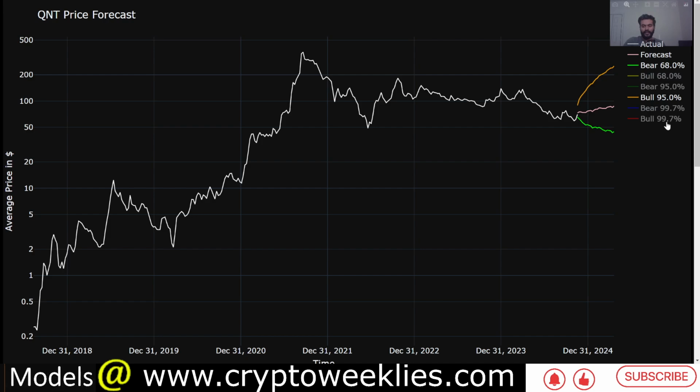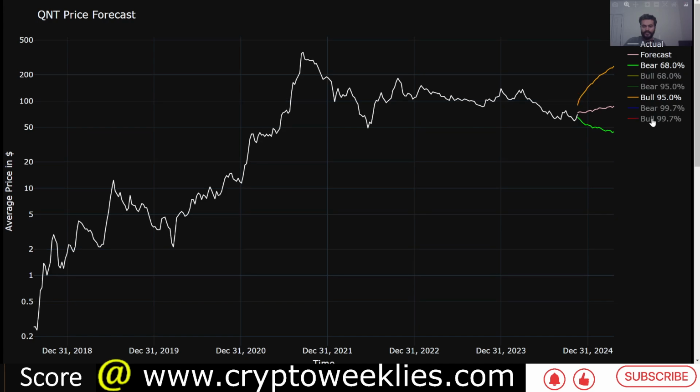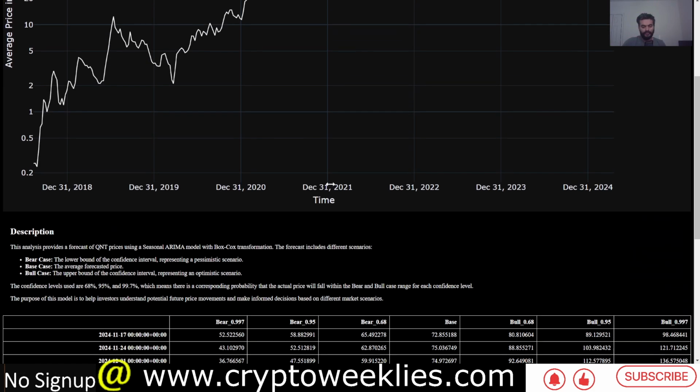I think even a 3 standard deviation, or 99.7 percentile confidence level, rally barely takes out the previous high at this point in time. Again, much recovery has to happen for Quant. If it were to happen, the run to its previous all-time high would require not just a 1 or 2 standard deviation rally, but about a 3 standard deviation major mania or euphoric rally for Quant.